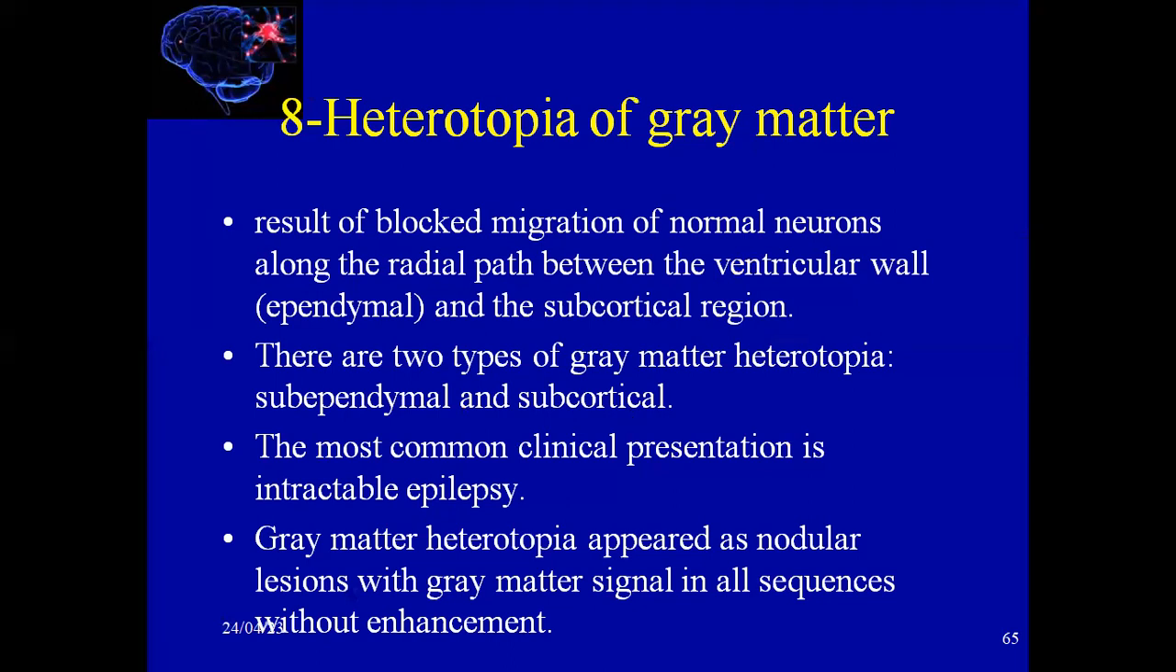Heterotopia of the gray matter is a result of blocked migration of normal neurons along the radial path between the ventricle wall, ependyma, and the subcortical region. There are 2 types of this gray matter heterotopia, called subependymal and subcortical. The most common clinical presentation is intractable epilepsy. The gray matter heterotopia appears as a nodular lesion with gray matter signal in all sequences without any enhancement.